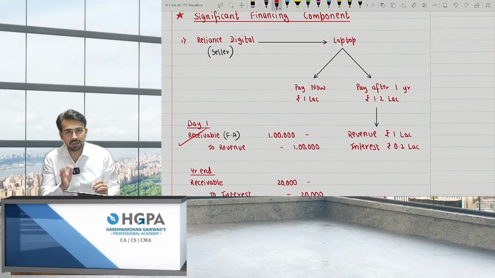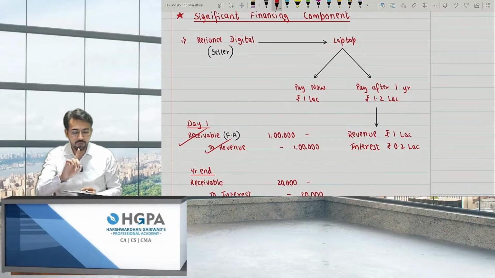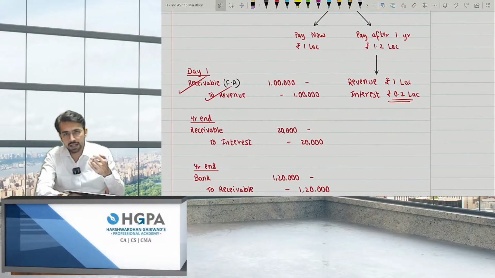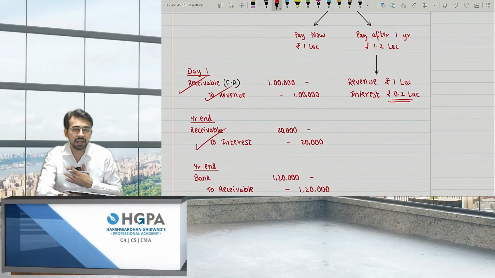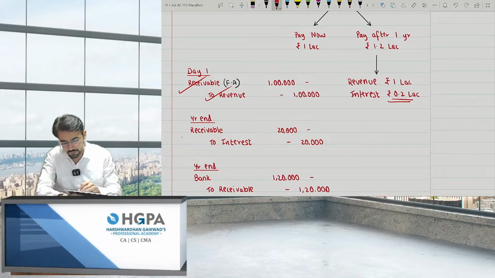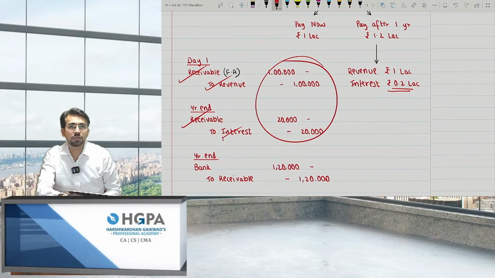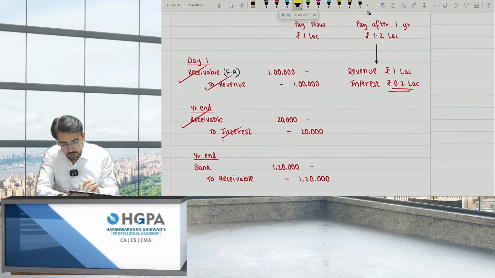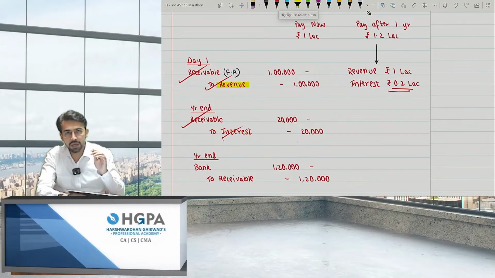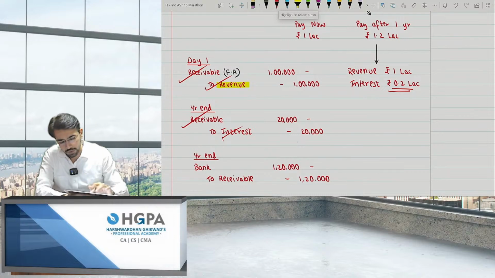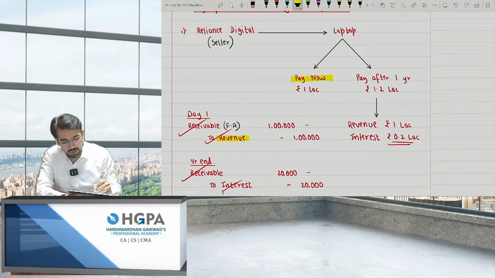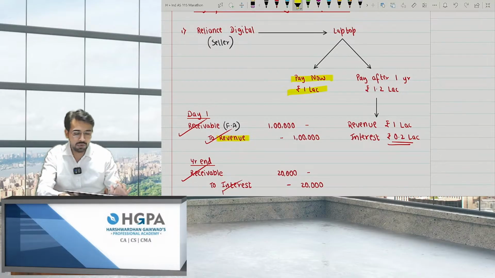For example, receivable account debit to sales, credit to sales of only 1 lakh. This 20,000, that is 0.2 lakh, is nothing but the interest. So what I'll be doing is, at the end of the year, I'll be charging interest. Interest is my benefit, that is income. Interest should be credited, and I'll be debiting receivable, credit to interest. And then after 1 year, I'll be receiving this 1.2 lakh. So the point over here is, you can take revenue, and interest is also revenue charged to P&L. But the point is, what amount of revenue should be booked? The rule is, whenever you deliver, what is the amount you would be paid at that point in time? That 1 lakh is the answer, right? 20,000 will be treated as the finance income.